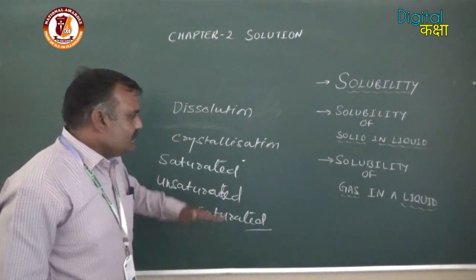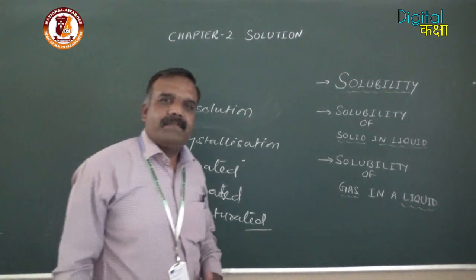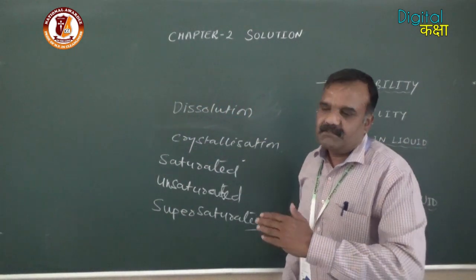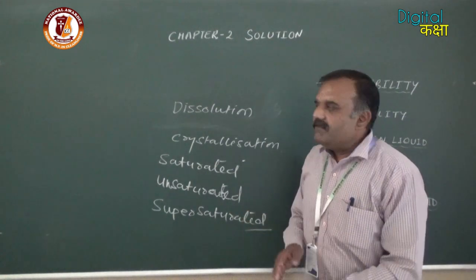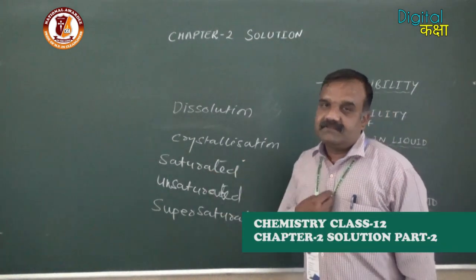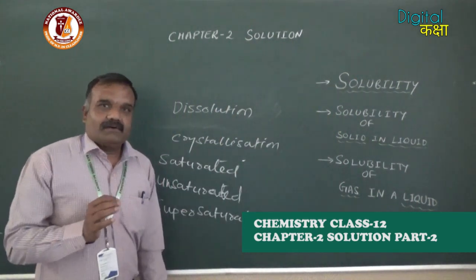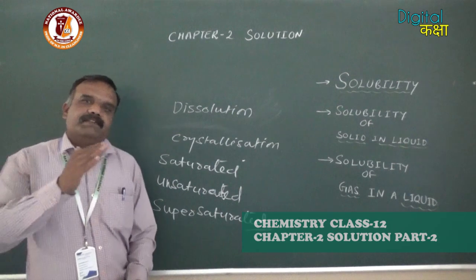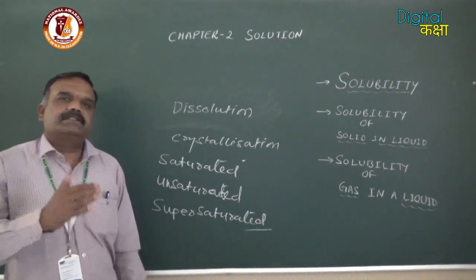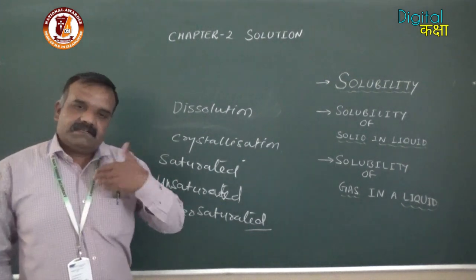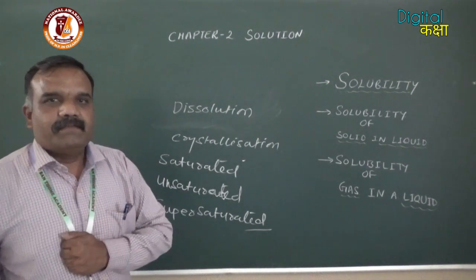Now, in the saturated solution, where there is an equilibrium between dissolved particles and the particles which are reappearing, if we increase the temperature, because we have discussed that solubility depends upon temperature, it varies. The maximum amount of a particular substance which can be present in a solution is definite at a definite temperature.